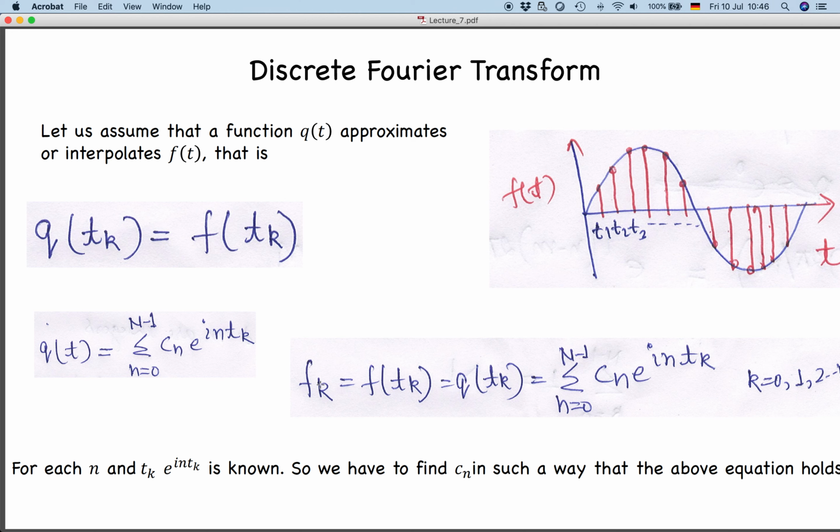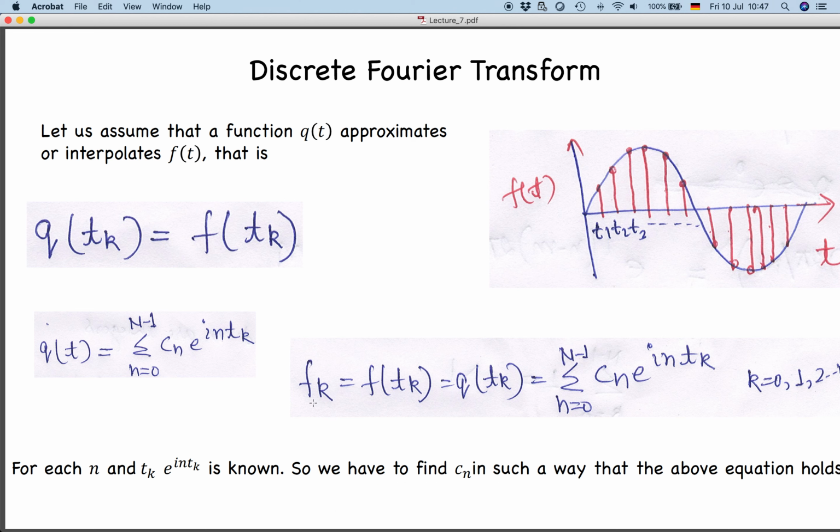So tk is the time instant related to each sample: the time related to the 0th sample, the first sample, the second sample. Or I can just write the function value at the 0th sample, the function value at the first sample, the function value at the second sample. So k will be 0, 1, 2, 3 to n minus 1 because we are taking n samples, and we go to n minus 1 because we are starting from 0.